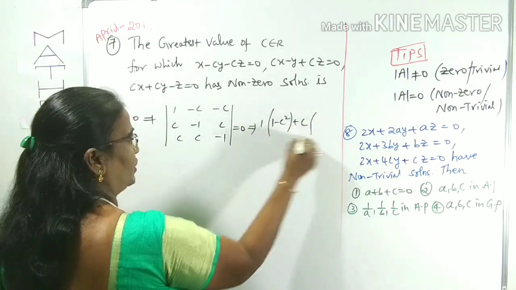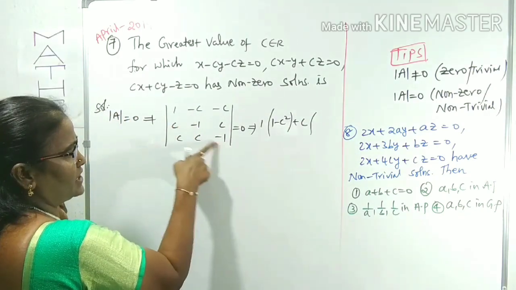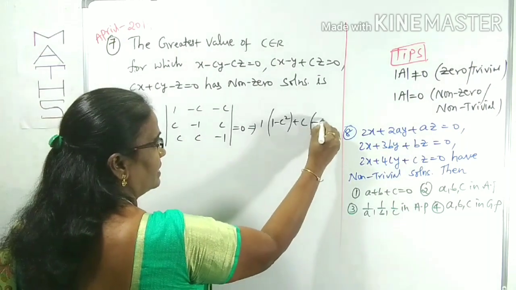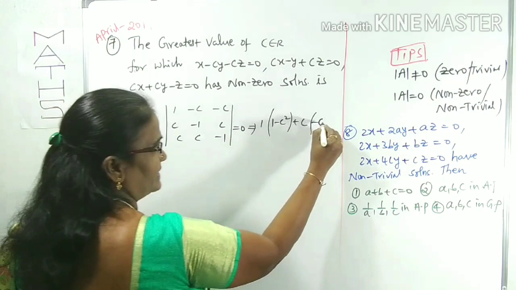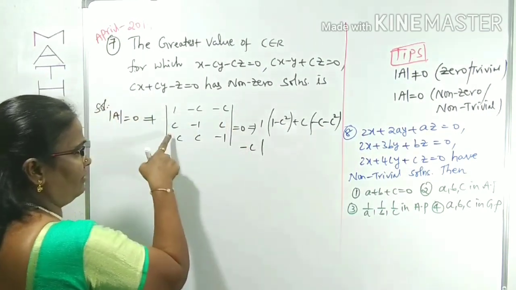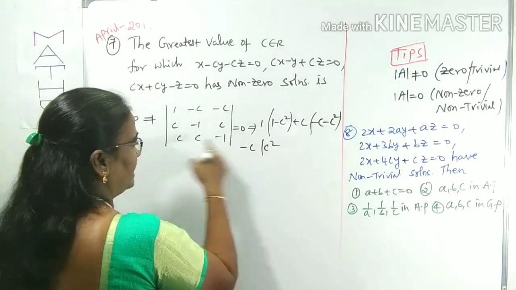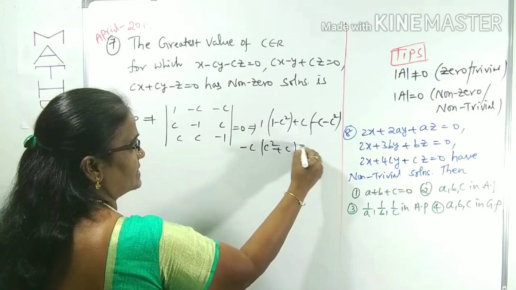Minus or minus plus C, the sign will be changed here. We can take these two, minus C with C into C square, with minus C square, and so on, equals 0.